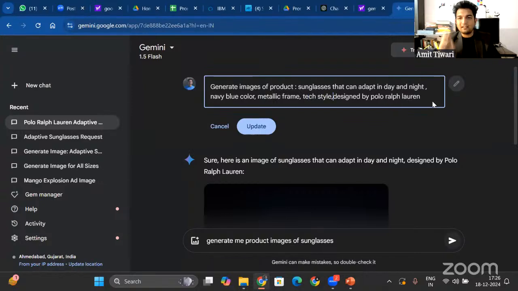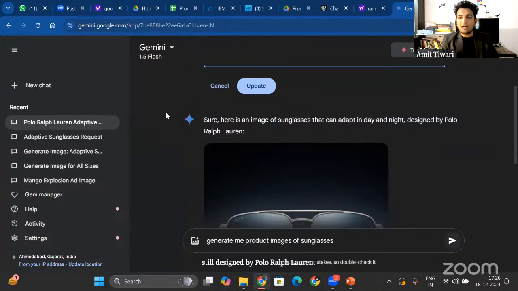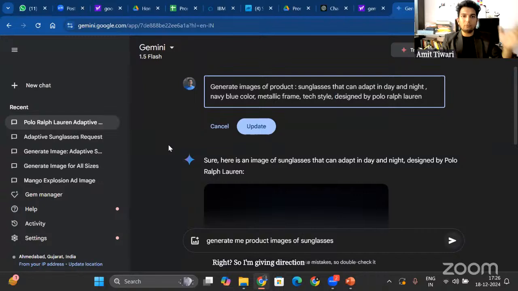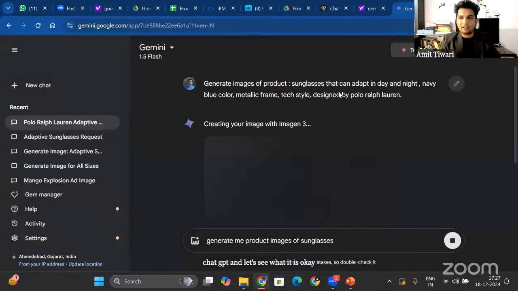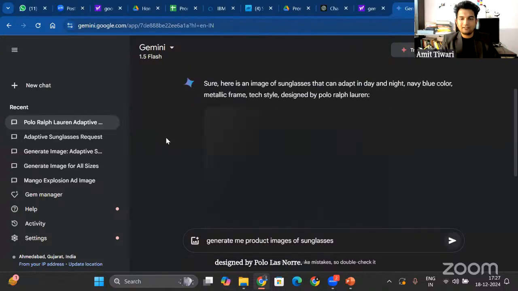Just by adding these three seed words in the direction, I'm thinking it should be a navy blue color, it should have a metallic frame, it should have a textile, designed by Polo Ralph Lauren, right? So I'm giving direction to ChatGPT, and let's see what it conveys. All right, so let's see.